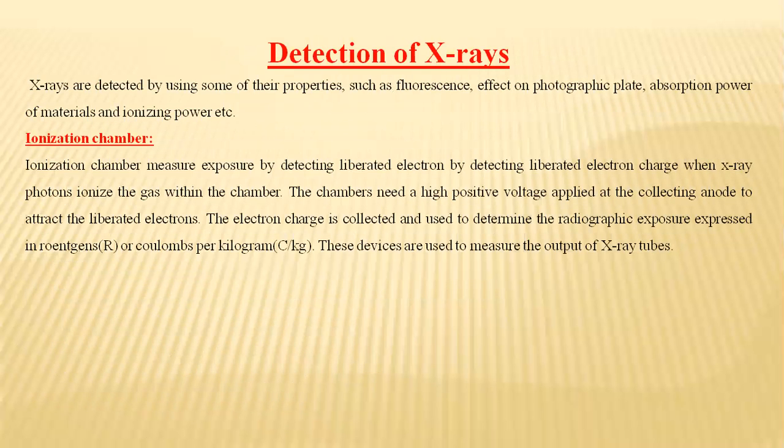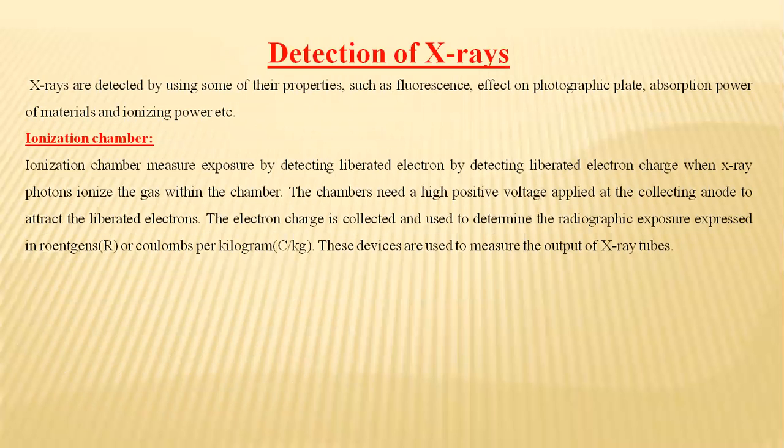Then we come to the next topic, that is detection of X-rays. It is very important to detect X-rays. So X-rays are detected by using some of their properties such as fluorescence, which can be taken on a photographic plate, and which also corresponds to the absorbing power of materials and the ionizing power, etc.